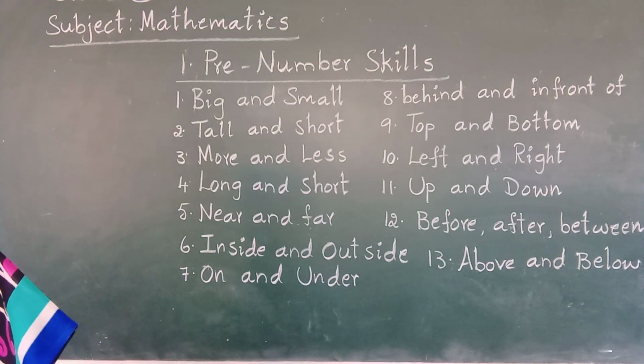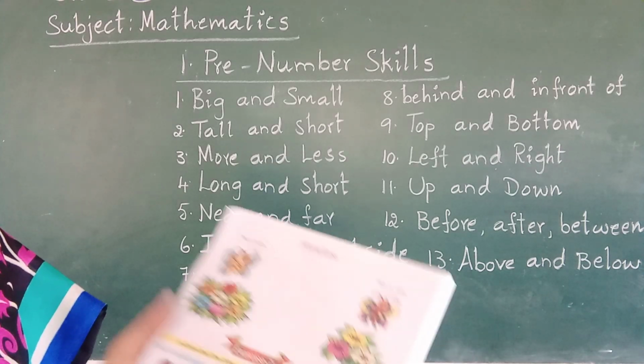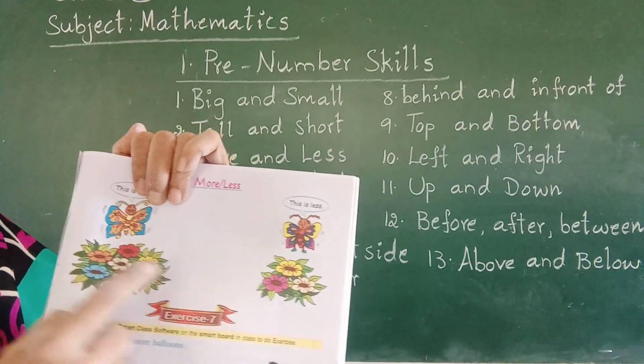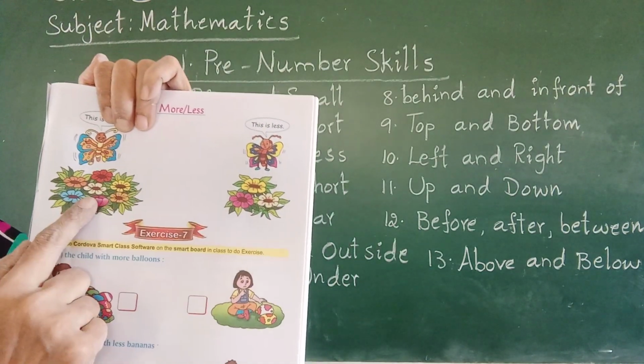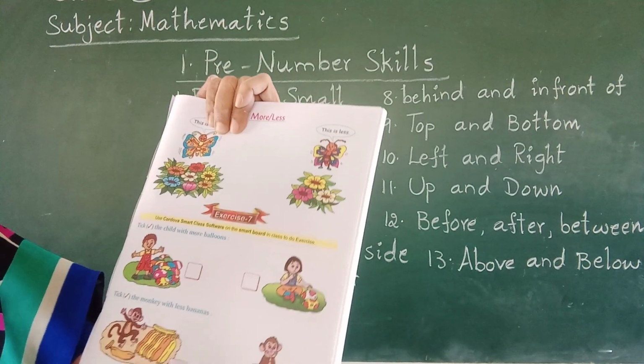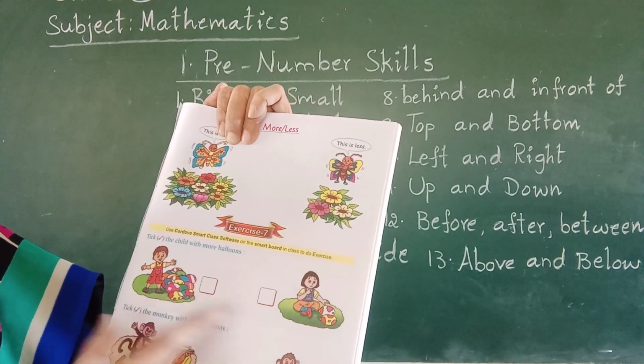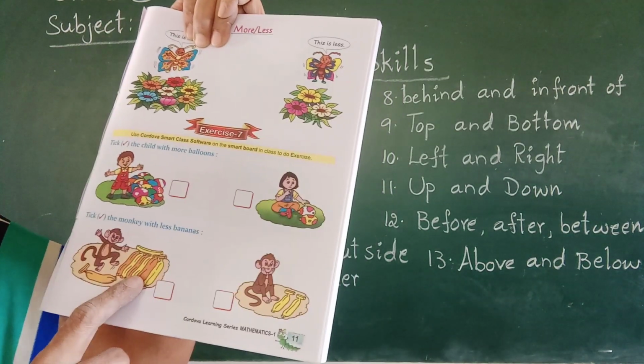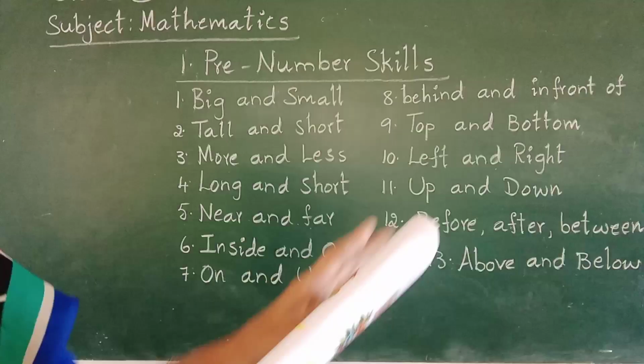One more thing. More and less. More flowers, less flowers. More balloons, less balloons. More bananas, less bananas.